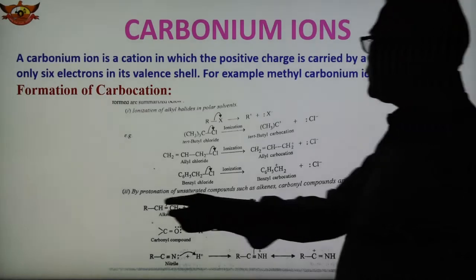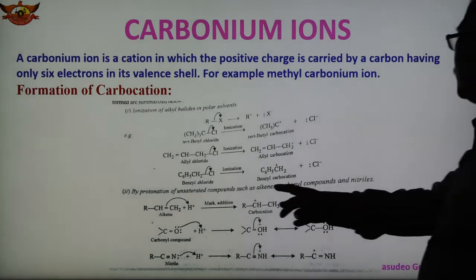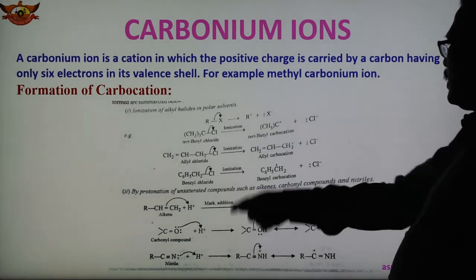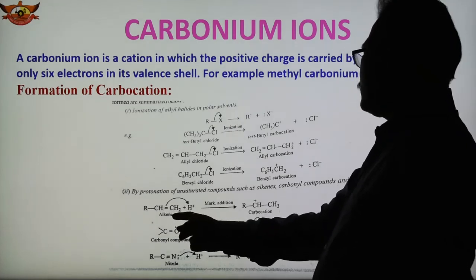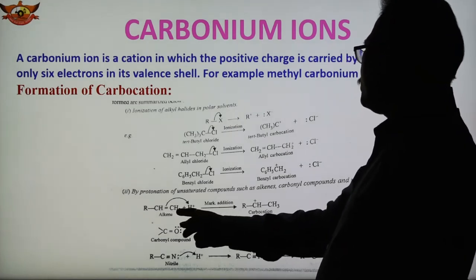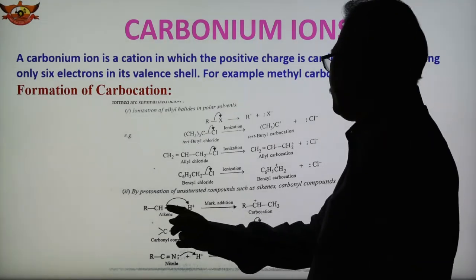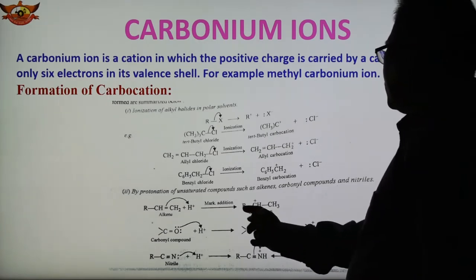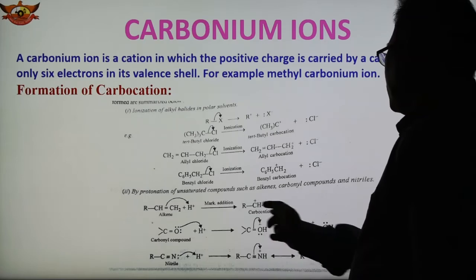Now the second method is by protonation of unsaturated compounds such as alkene, carbonyl compounds and nitriles. All are given here. This is an alkene in general formula, a carbon double bond containing compound. So here is protonation of the unsaturated compound. Protonation means this proton gets added here and the bond breaks, and so here we get RCHCH3. This is positively charged, so this is the carbocation.